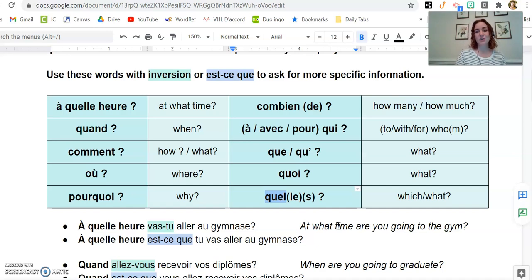So here are all of the question words put together. À quelle heure? Quand? Comment? Où? Pourquoi? Combien? Combien de? À qui? Avec qui? Pour qui? Qui? Que? Quoi? Quel?